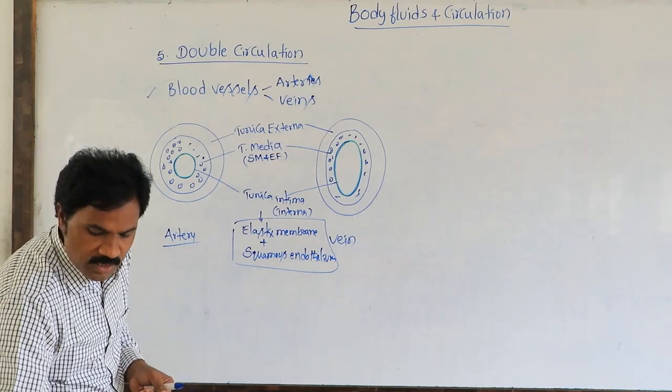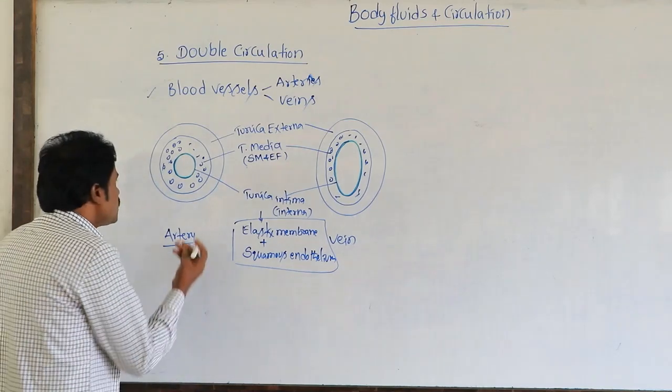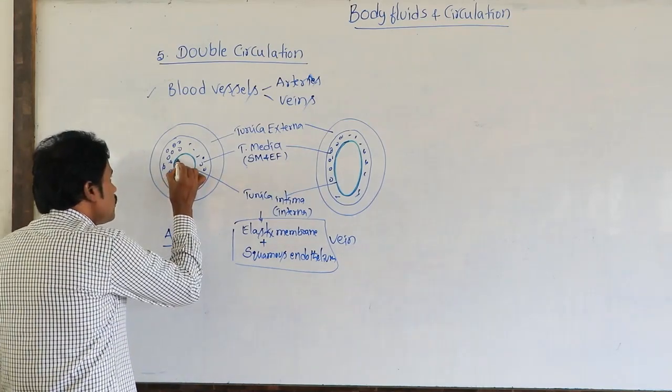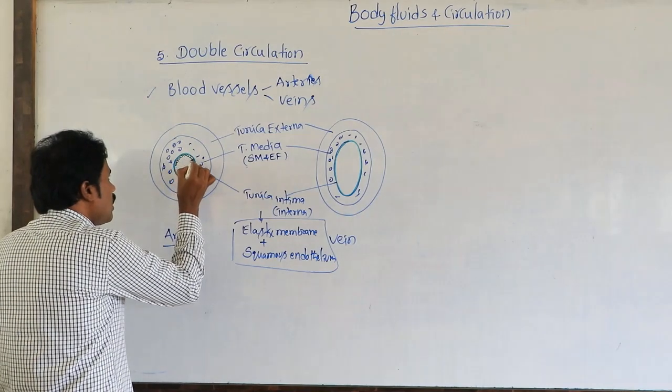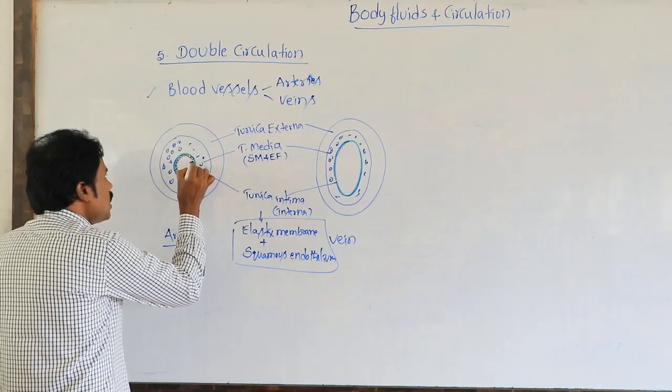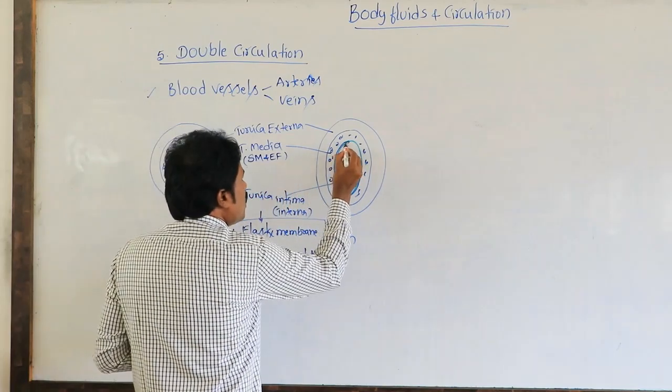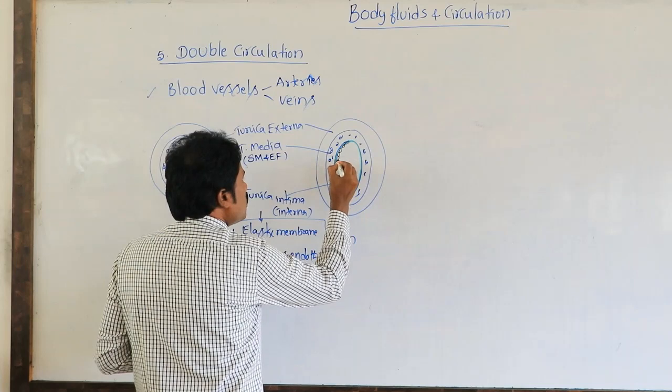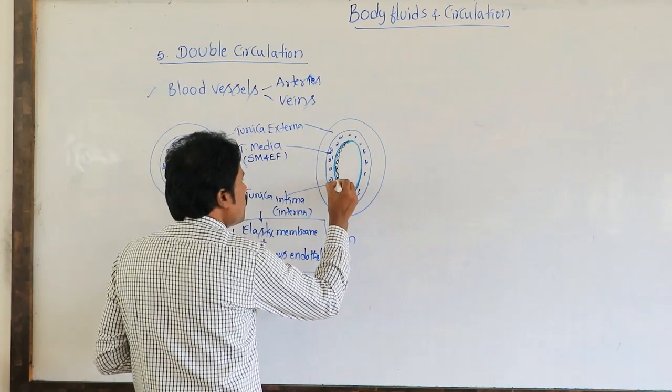The black lines represent the squamous epithelium, and the green color represents the elastic membrane.